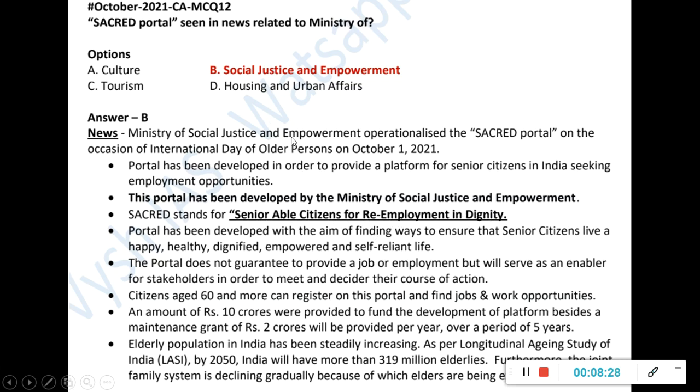This was launched on October 1, 2021. That is the reason it is asked in this particular month's magazine. In that, what it covers, like what age group and what money is given, this kind of detailing UPSC usually doesn't ask in prelims, but still you can go through all these things.